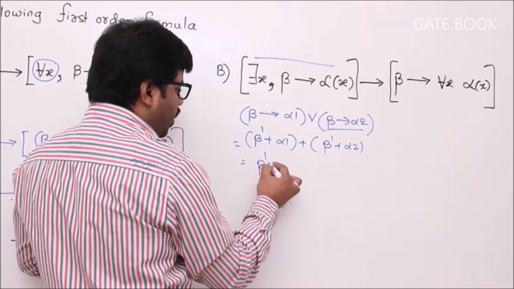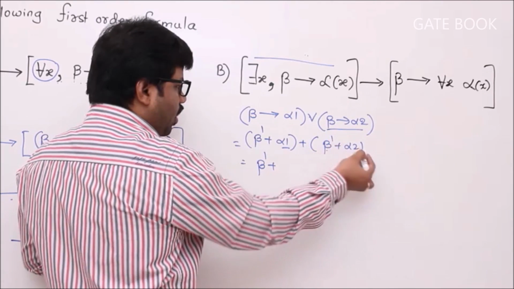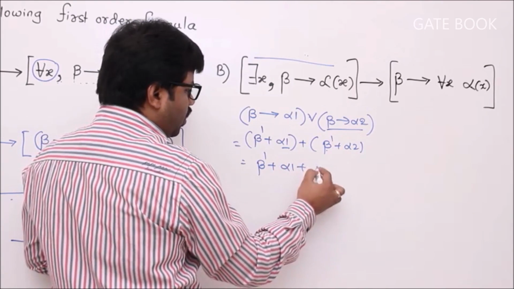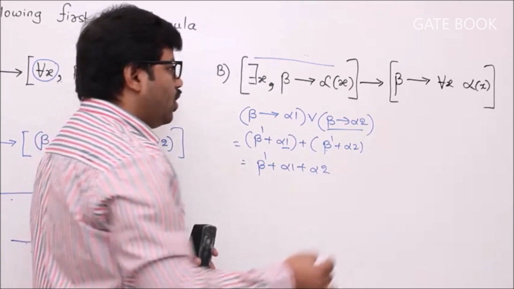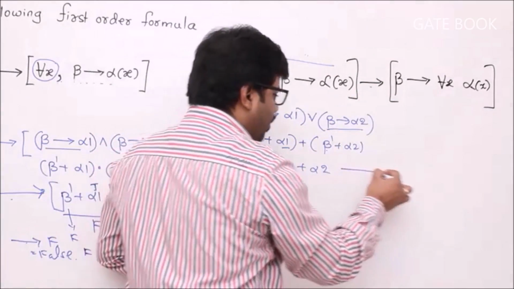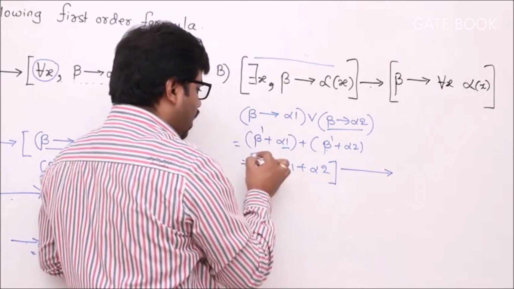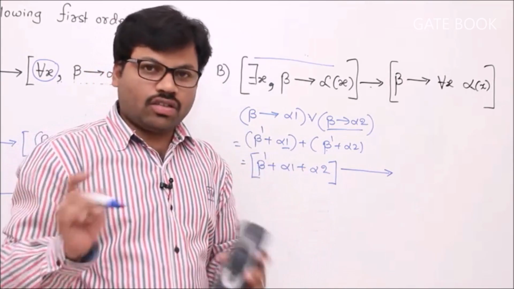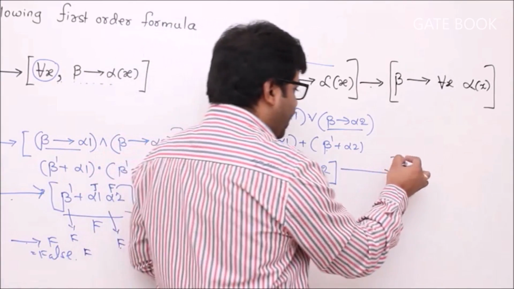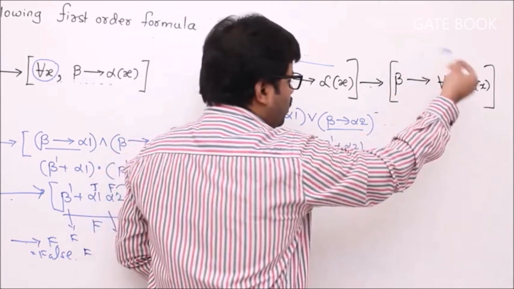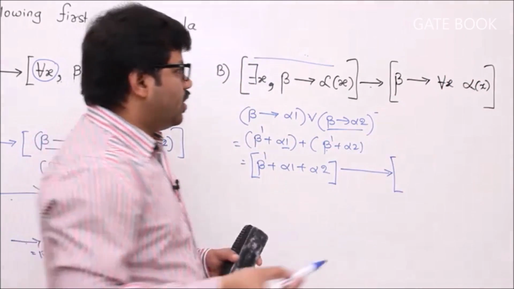Beta bar plus alpha 1 plus beta bar plus alpha 2 will be beta bar plus alpha 1 plus alpha 2. So I don't want to disturb this implication. Let me keep this implication as it is, otherwise the formula will become very long. That's why, let's keep this implication as it is. Let's convert this again to a digital expression.